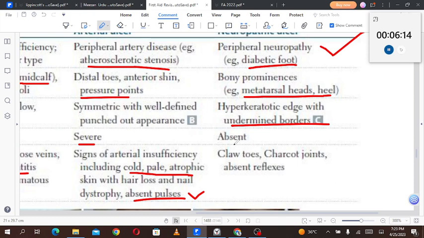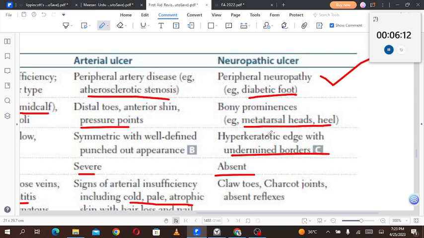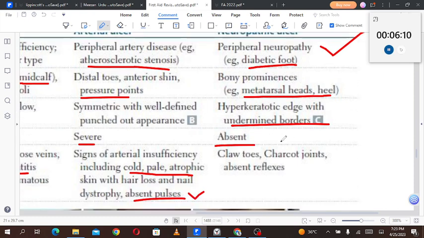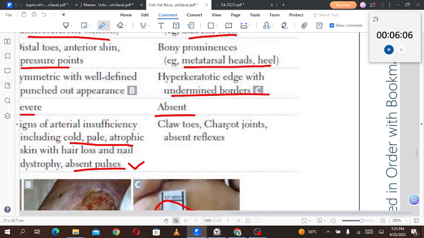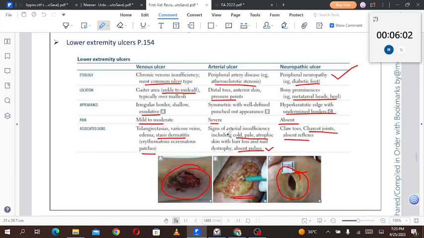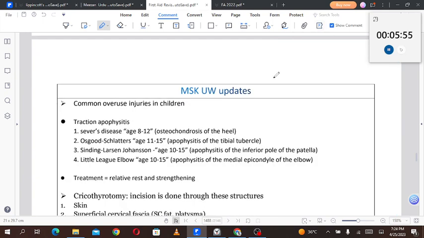The pain is absent in the case of neuropathic ulcer because the nerves have died out. The associated signs are claw toes, Charcot joints, and absent reflexes. So these are three types of ulcers which are found in the lower extremity: venous, arterial, and neuropathic. Then there are UWorld updates.